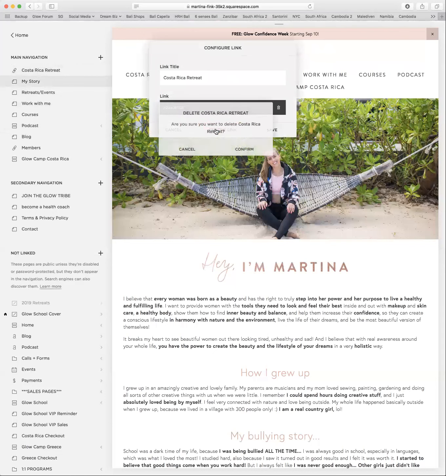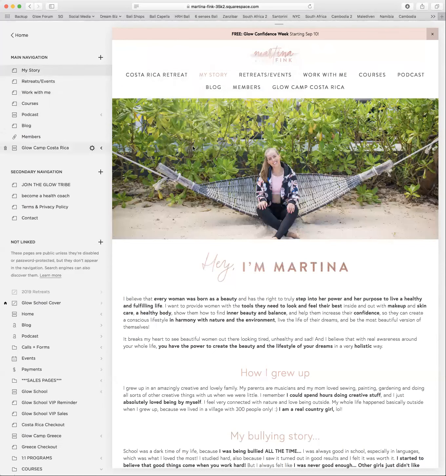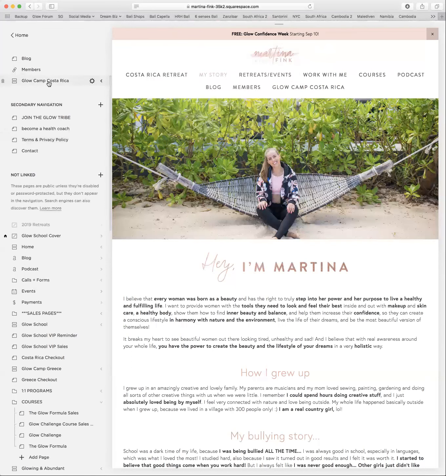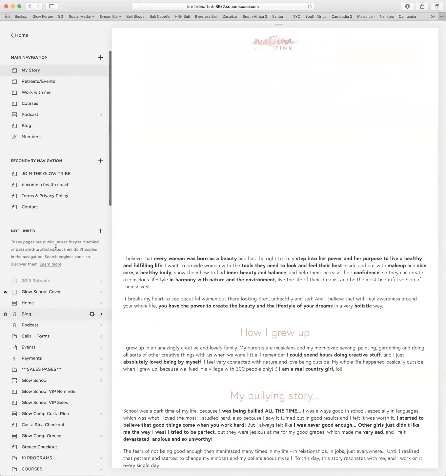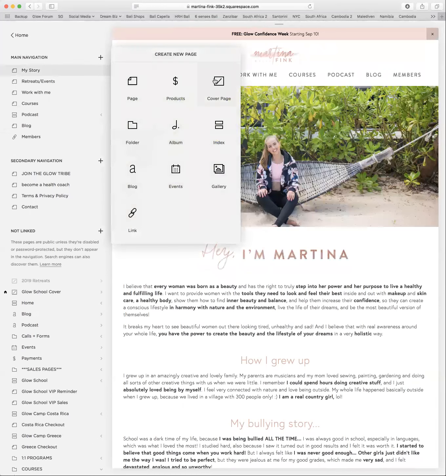So I'm going to delete that link, and this is where we have the index page now. So I can just, if I want to take this out again, just move it down to where it was before. So this is kind of an overview of how this works and how you're adding all these elements.